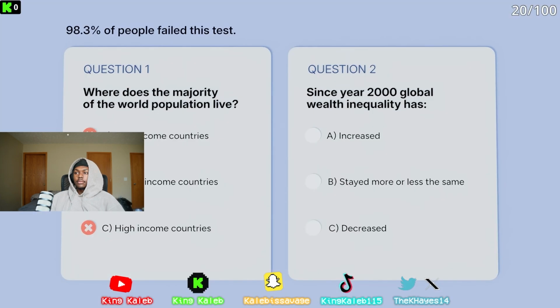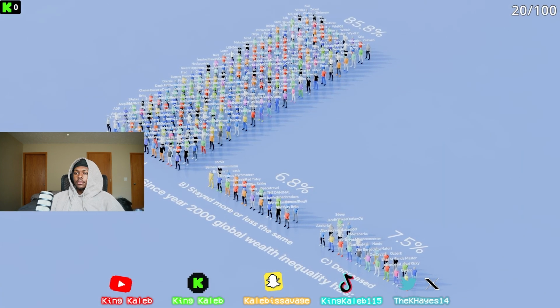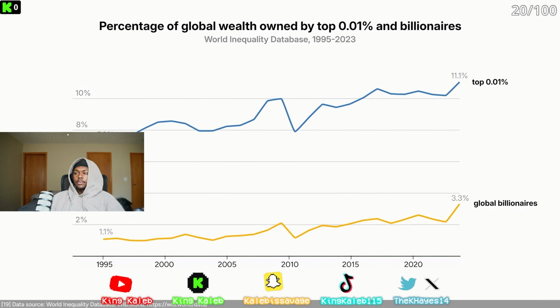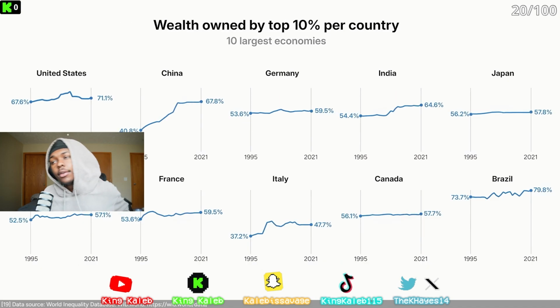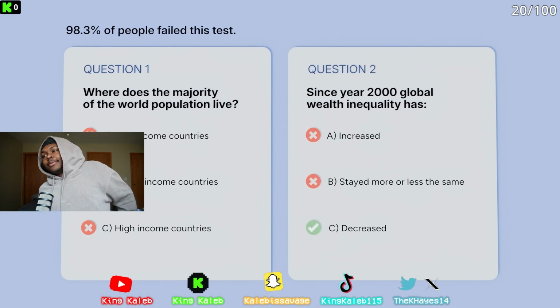Has global inequality gone up since 2000? Yeah. Most of my audience said yes, and that makes sense. We've seen the rise of billionaires in the top 0.01% and increasing inequality within countries. But the answer, to my own surprise, is C. No. Global inequality has actually gone down.